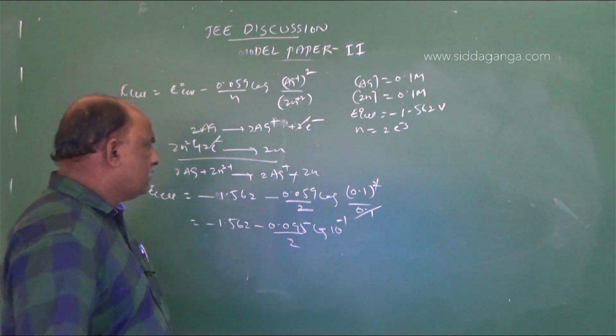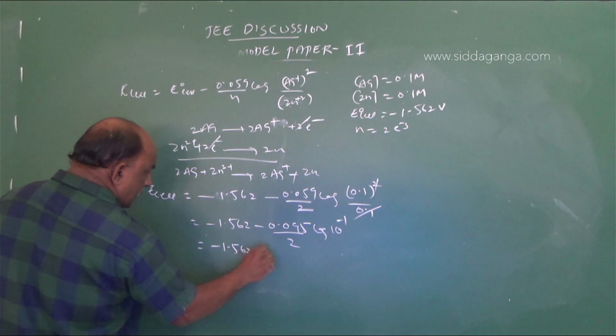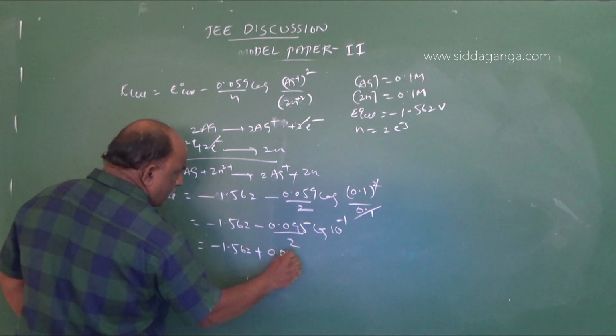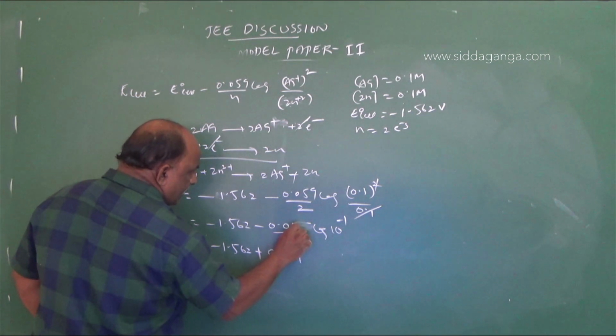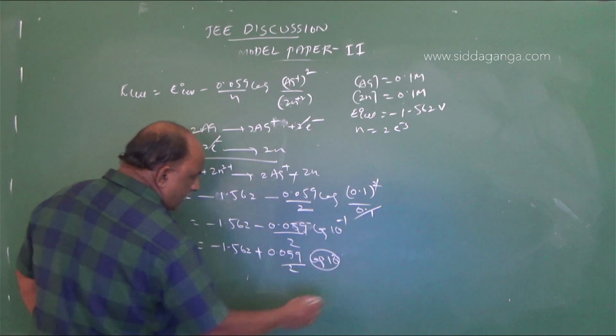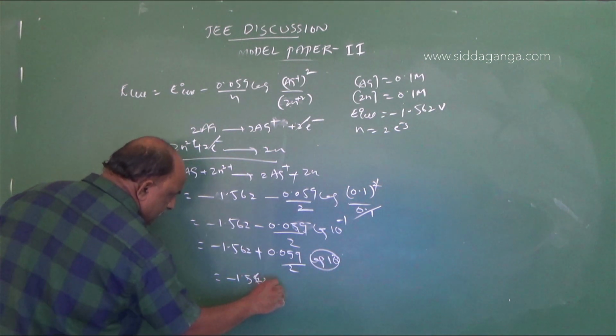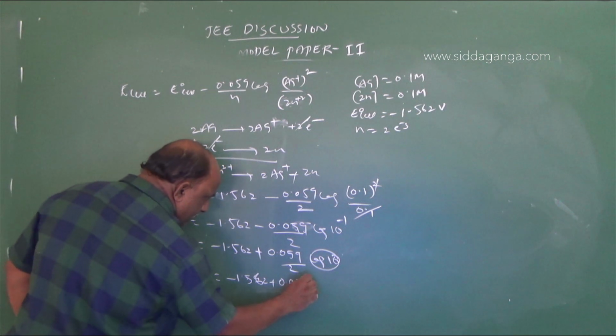10 power minus 1, this minus with this minus becomes plus. So minus 1.562 plus 0.059 by 2 log 10. Log 10 value is 1. So minus 1.562 plus 0.0295.